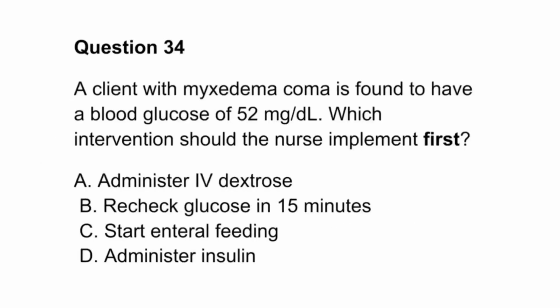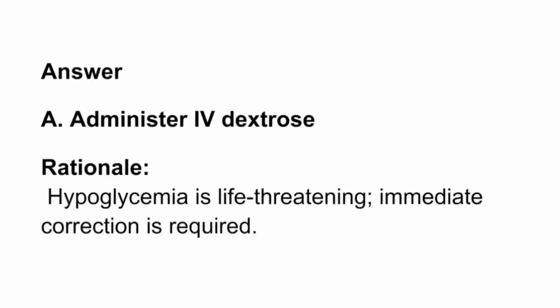Question 34. A client with myxedema coma is found to have a blood glucose of 52 mg per deciliter. Which intervention should the nurse implement first? A. Administer IV dextrose. B. Recheck glucose in 15 minutes. C. Start enteral feeding. D. Administer insulin. Answer: A. Administer IV dextrose. Rationale: hypoglycemia is life-threatening, immediate correction is required.